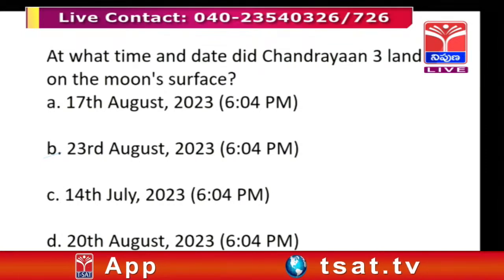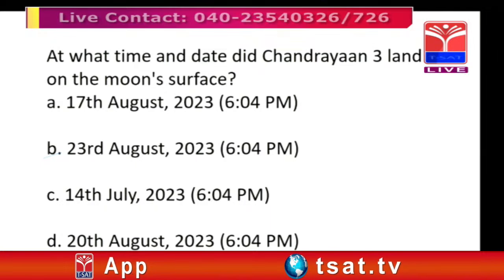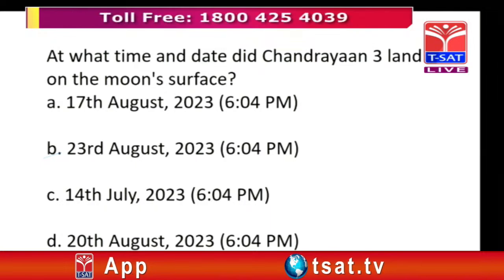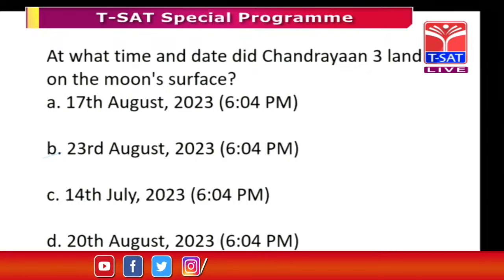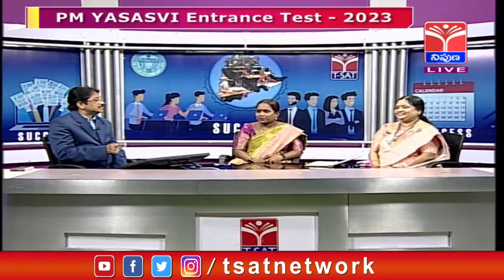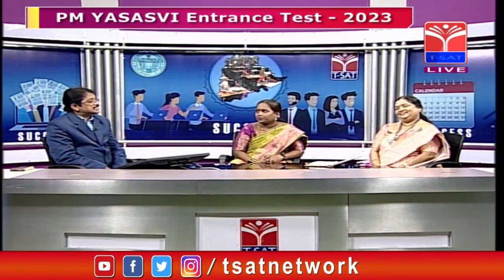14th July 2023, 6:04 p.m. and 20th August 2023, 6:04 p.m. So the time is the same, but the months and dates are different. Only the date and month are different here. The date is very important.